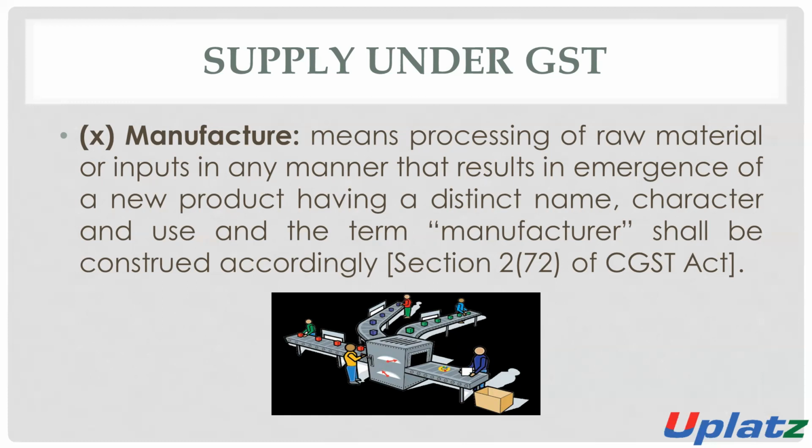That is, the processing of raw material or inputs. By the use of such raw material and inputs, there is the creation of a new product, and such product has a different name, a different character, or a different use. Then such processing is to be known as manufacture.